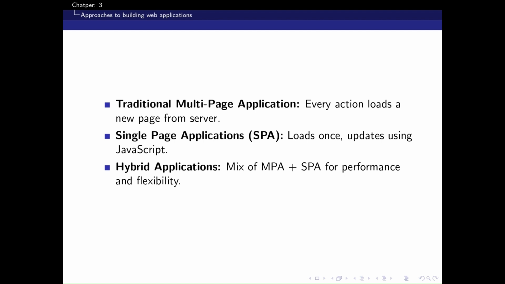Single page applications (SPA). Here, most of the business logic runs in the browser using JavaScript. Only data is exchanged asynchronously with the server using AJAX calls. Hybrid applications, the most common model today, combine full page reloads for some actions and partial updates for others, offering the richness of SPAs and the SEO friendliness of traditional MPAs.